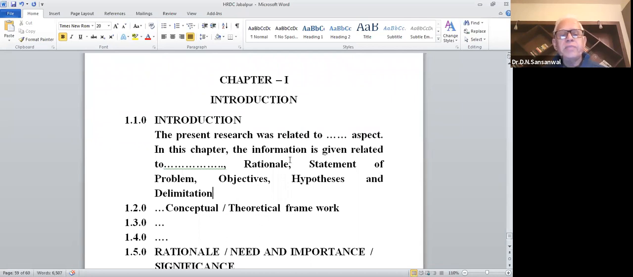Okay, in this chapter, the information is given related to that's all. So as soon as one reads your introduction of the chapter, he immediately comes to know which information has to be given in which sequence. If I'm interested in the hypothesis, I will immediately see the hypothesis caption and go there. If I'm interested in the delimitation, I will turn pages, and wherever delimitation is there, I can read that and finish it off. That is important.